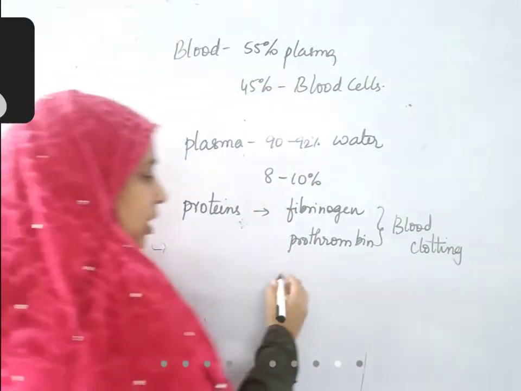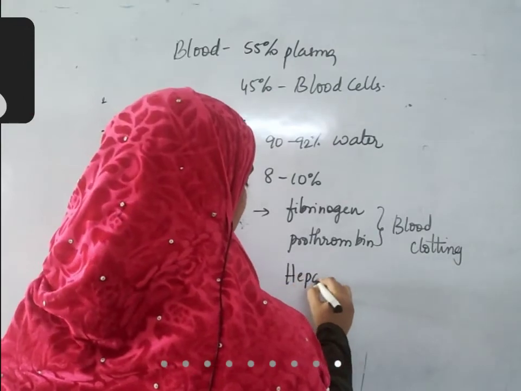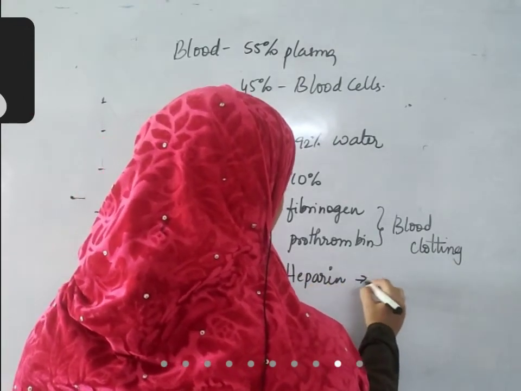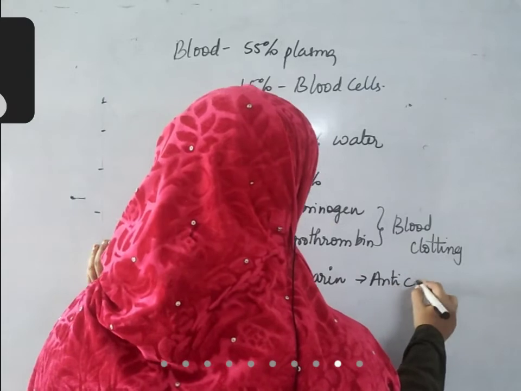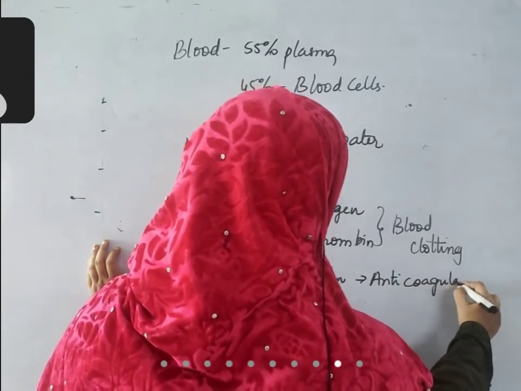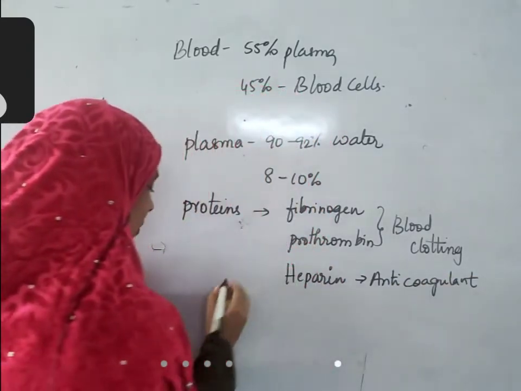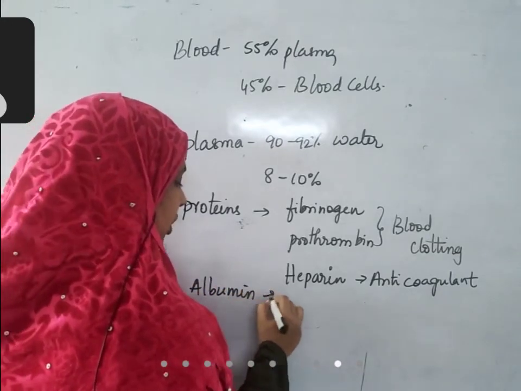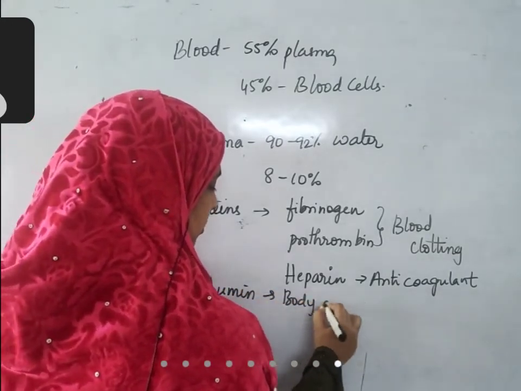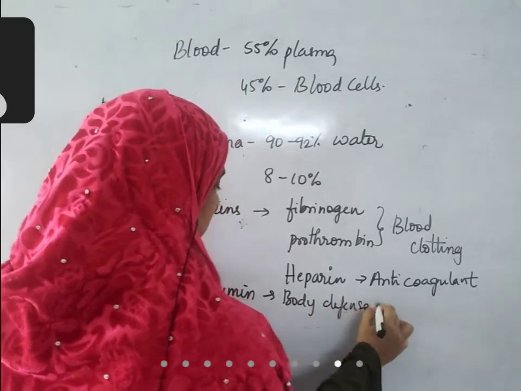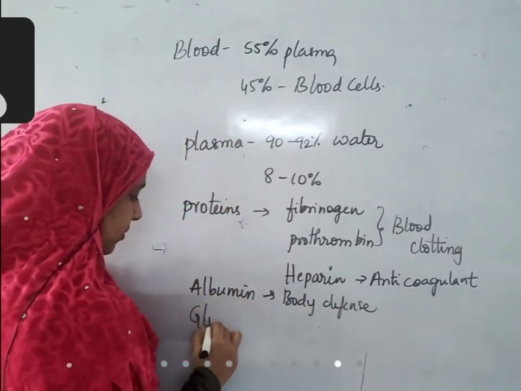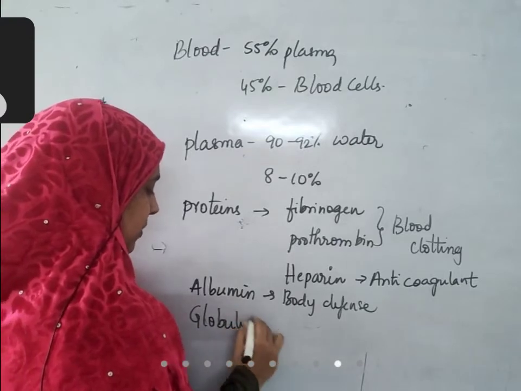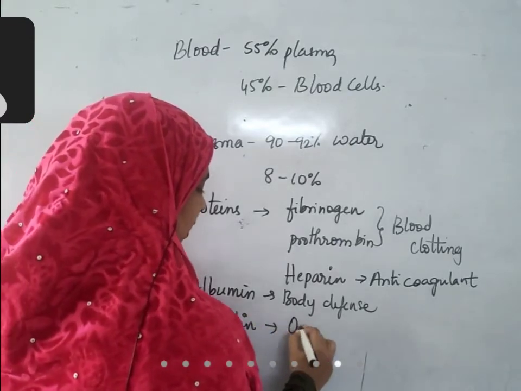Next, heparin, which is an anticoagulant which prevents blood clotting. And we have proteins like albumin, which helps in body defense. Globulin, which helps in osmotic balance.